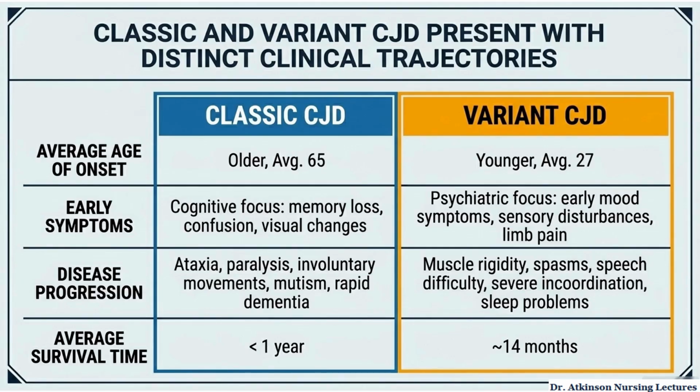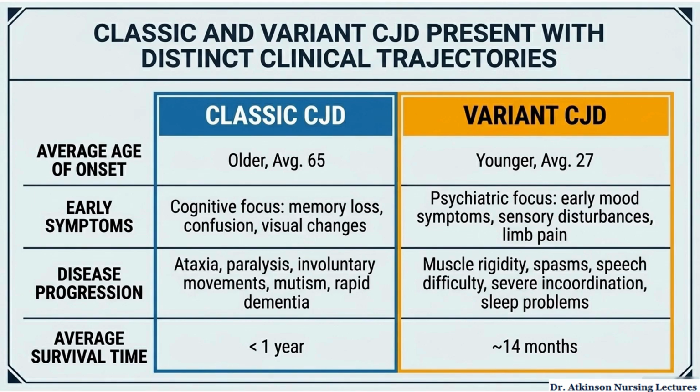Classic CJD and variant CJD follow different clinical patterns. Classic CJD usually affects older adults, with an average onset around age 65. Early symptoms are more cognitive, including memory loss, confusion, and visual disturbances. As the disease progresses, patients develop severe neurologic decline, such as ataxia, involuntary movements, paralysis, mutism, and rapidly progressive dementia. Most patients survive less than 1 year after symptoms begin.